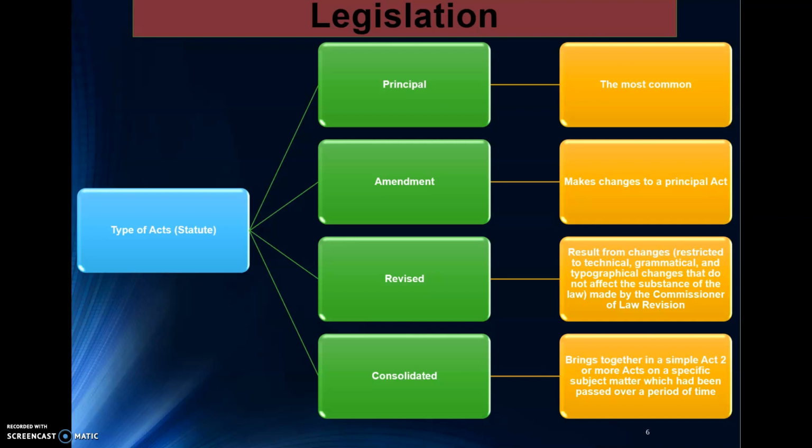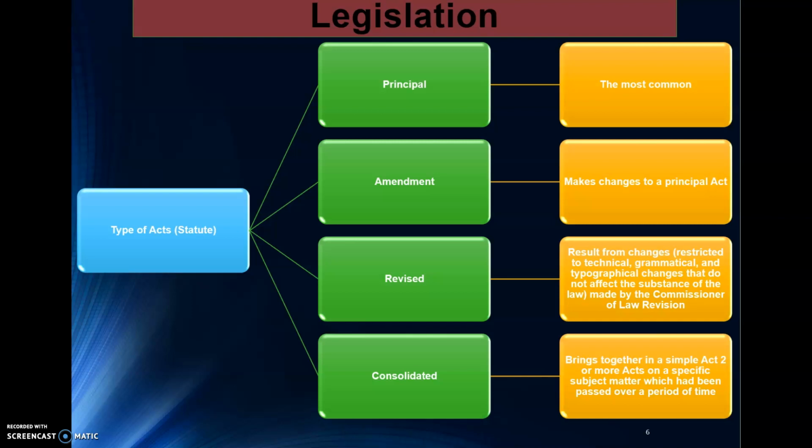What does Principal Act mean? In Bahasa Malaysia, we call them Akta Induk, and for certain books, they use Akta Ibu. So we call them Principal Act. Another one is Amendment Act. These are meant to make changes to the Principal Act. The other one is Revised Act. These basically result from changes restricted to technical, grammatical, typographical matters. Another one is Consolidated Act, which consolidates all of the acts into one.